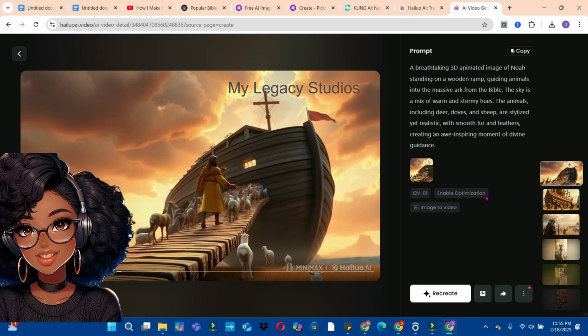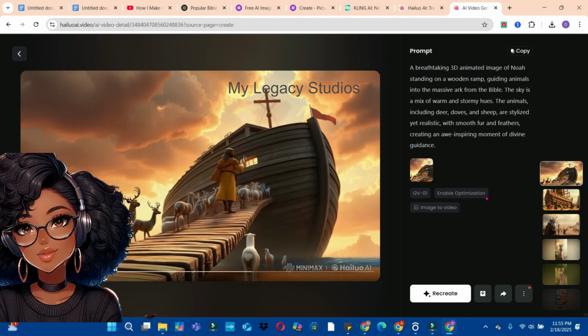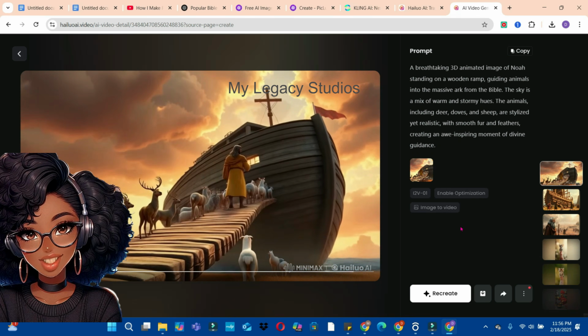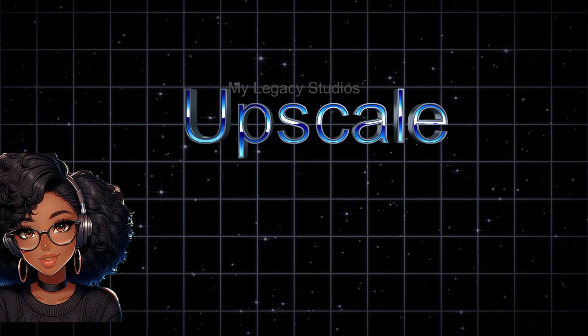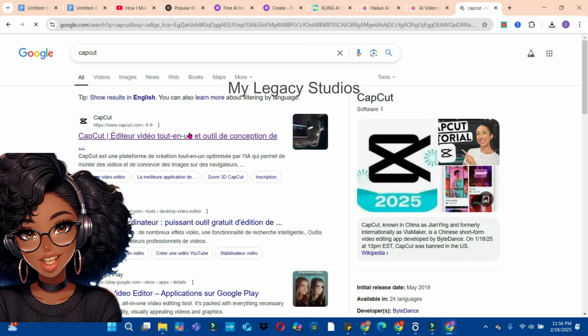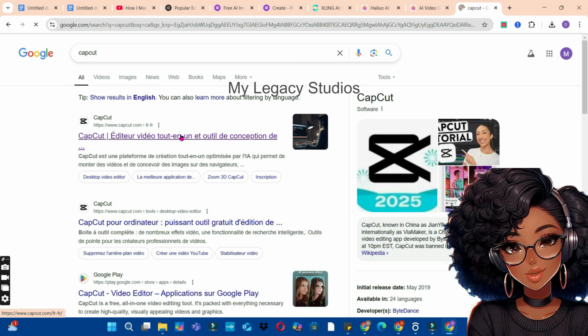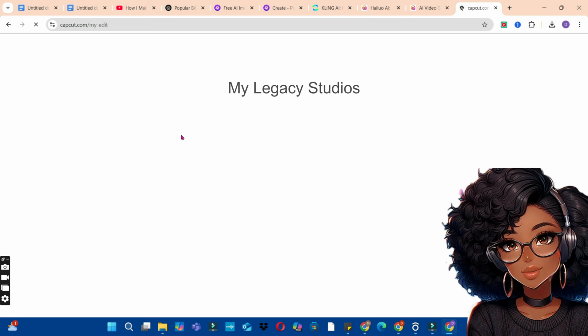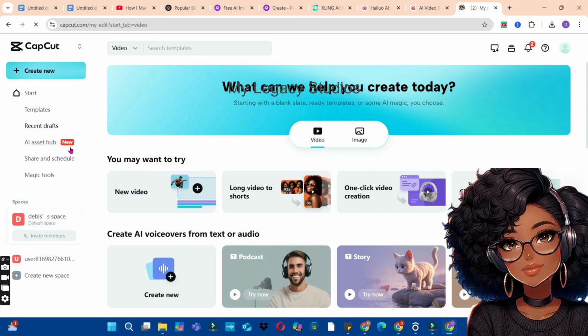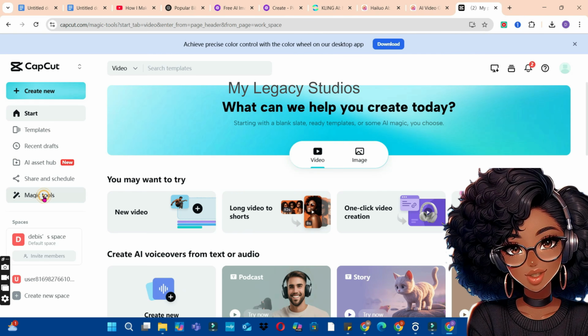Let's continue. Now this is what you do to generate animation for all the images that you have generated. So now the next thing we are going to do is to upscale these animations to enhance the quality of these videos. So go to your browser and type CapCut. Now we are going to use the online version or the online editor to do that. So go to the CapCut home page online and then bring your cursor to the left and click on the magic tool.